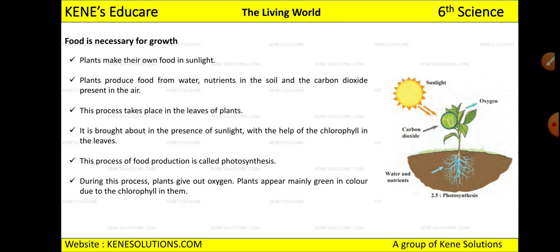Because plants have one pigment called chlorophyll which is necessary for the production of food, while animals do not have this chlorophyll pigment, and that is the only reason why plants can make their own food and animals cannot. The process through which plants make their own food is called photosynthesis. Since animals can't make their own food, they are always dependent on other animals for their food.